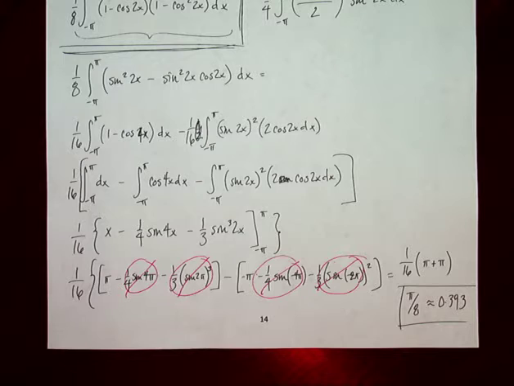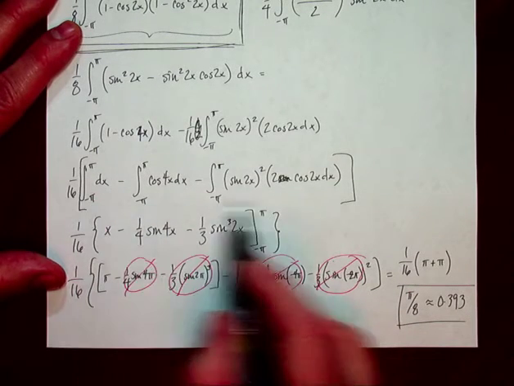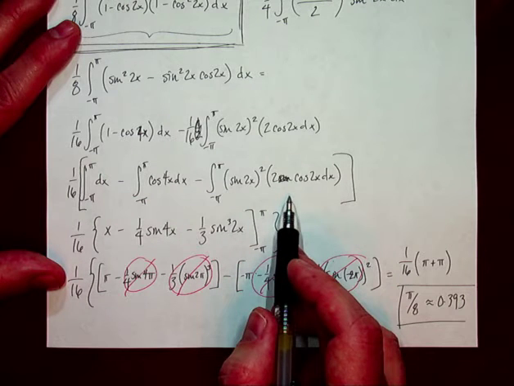It took me up the whole page, but that's also because I'm writing in pen and I'm writing large so that the document camera can pick up on what I'm doing and you can actually see it. But it is kind of a long problem. It's going to take a lot of identities, basically changing things by means of identity, multiplying it out, realizing what you then have to go through another phase of identities to change, and you just keep using those identities and multiplying, and if it helps you to pull it apart into separate integrals like I did here, then do so.